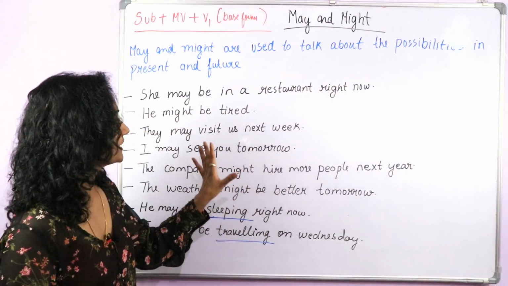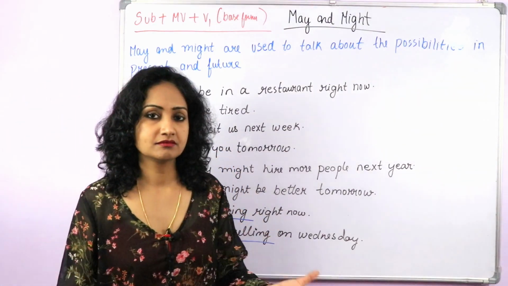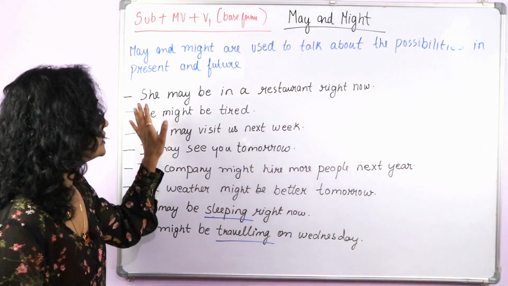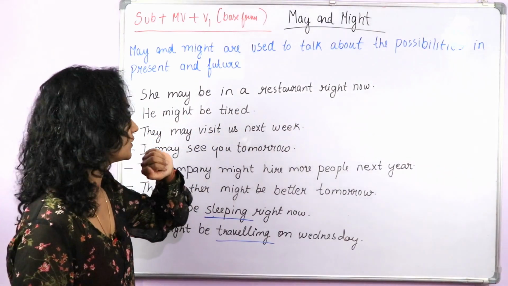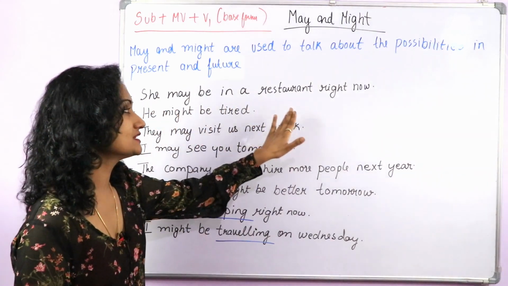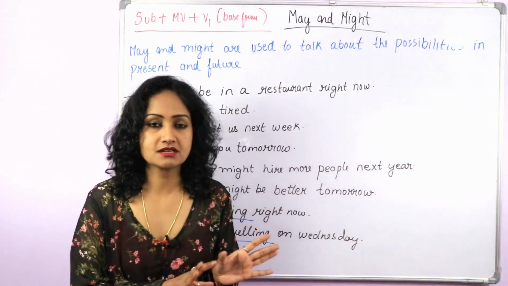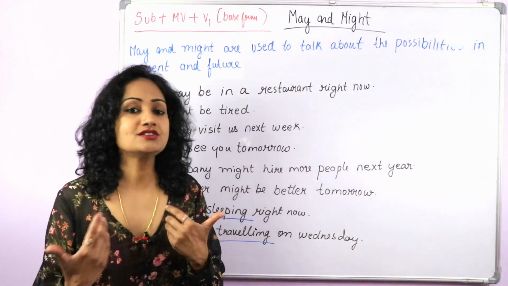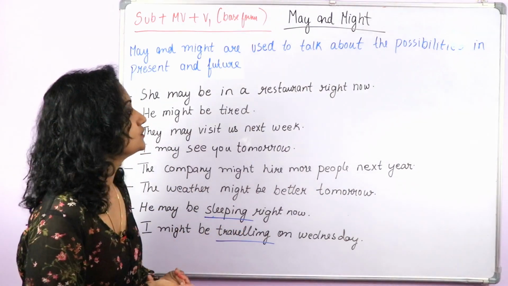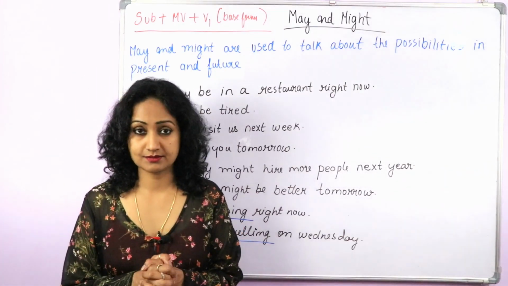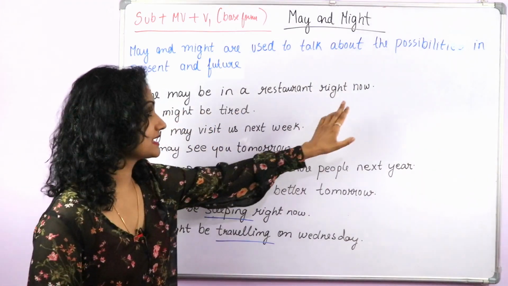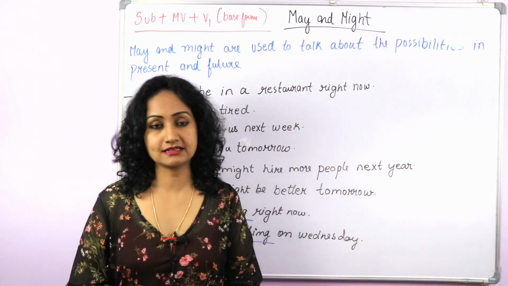But here, let's make a sentence like this. She may be in a restaurant right now. May she be in a restaurant right now? It sounds a bit awkward. It doesn't sound good to me. So what you can do in this case is use do you think, then the sentence, and a question mark at the end.